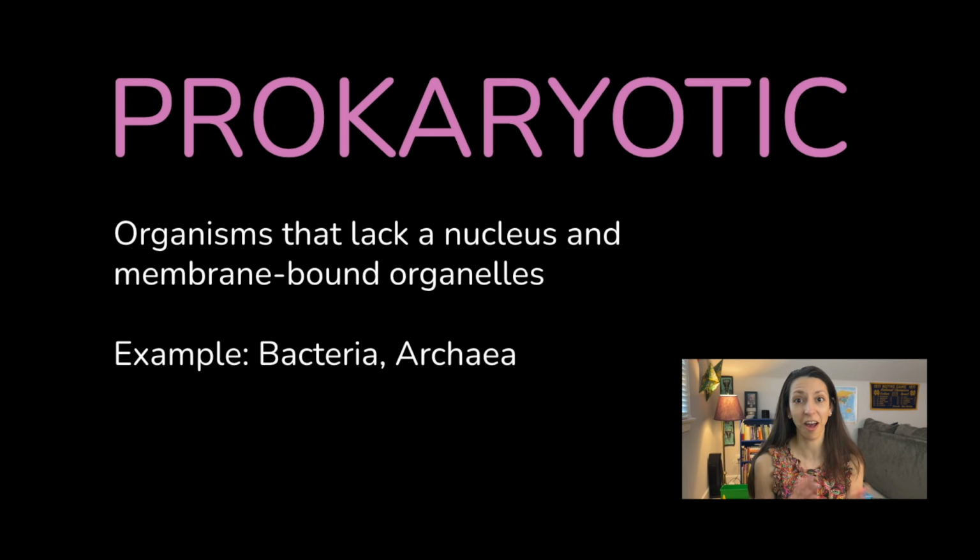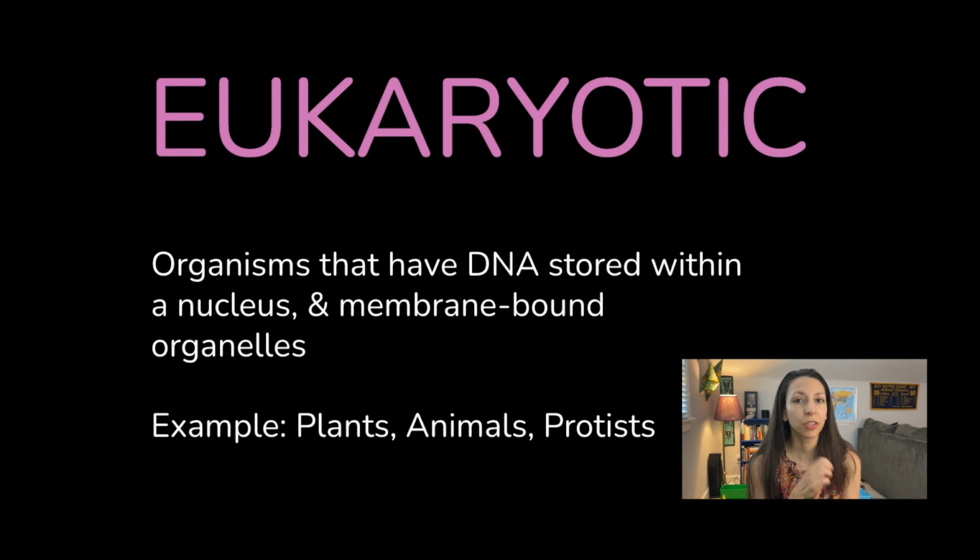All right, starting off with prokaryotic. Now this is a type of cell. A prokaryote is a prokaryotic cell, and it's an organism that lacks a nucleus and also does not have membrane-bound organelles. So no mitochondria, no Golgi apparatus. Eukaryotic organisms are organisms that have DNA in their nucleus, and they also have membrane-bound organelles. So these are organisms like plants, animals, protists, you and me. Think you, eukaryotic, you and me.